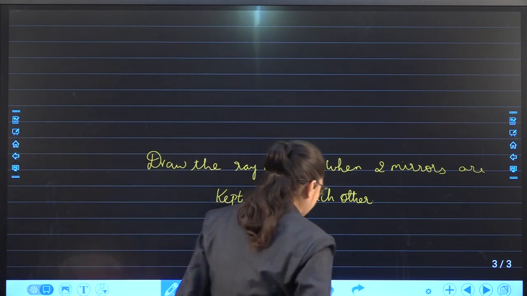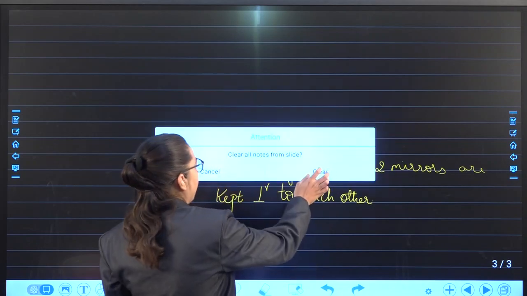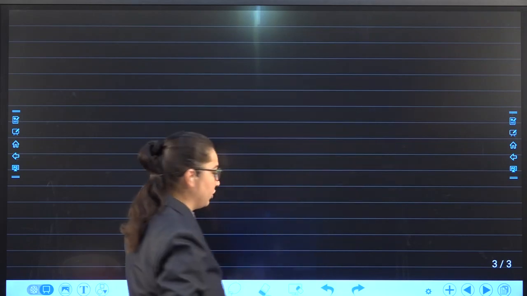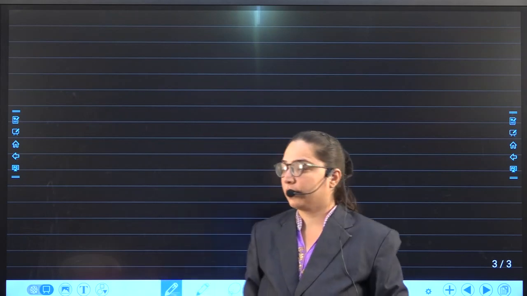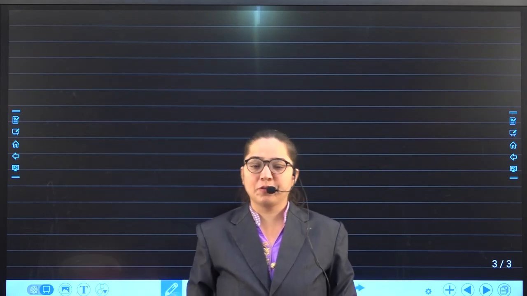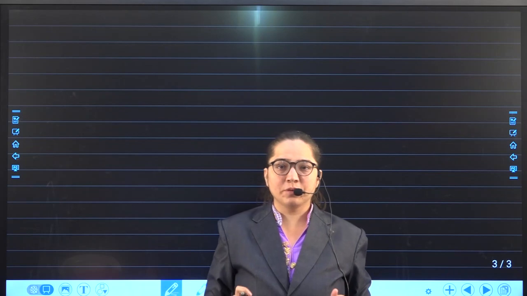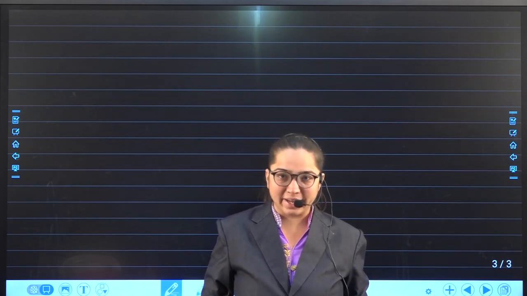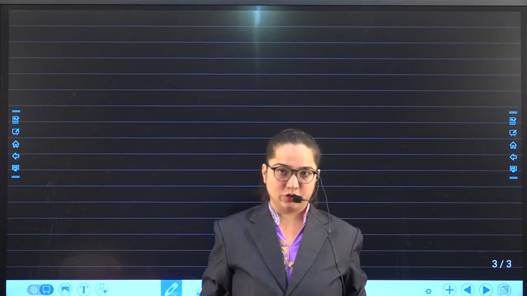Now, my dear students, we'll move further on the concept, that is how many images are formed when two mirrors are placed parallel to each other. Okay?